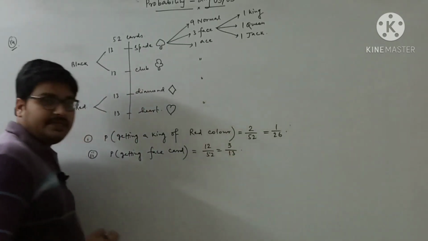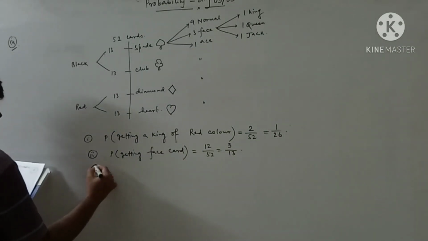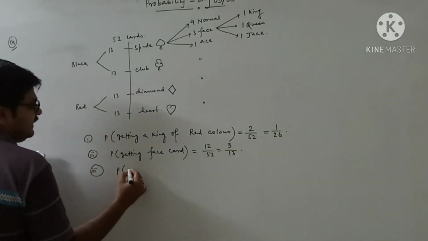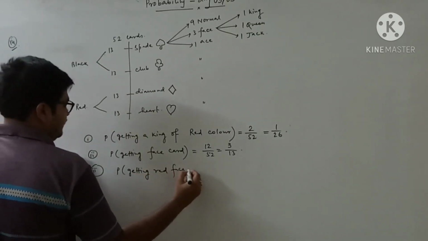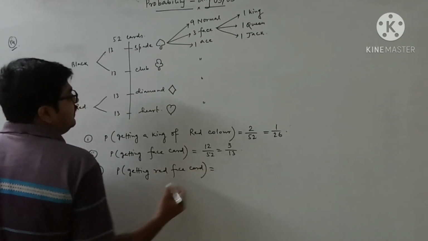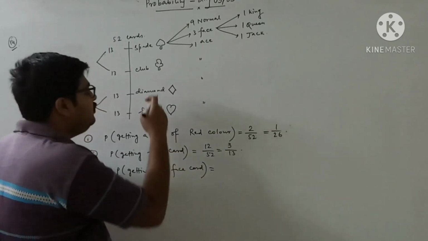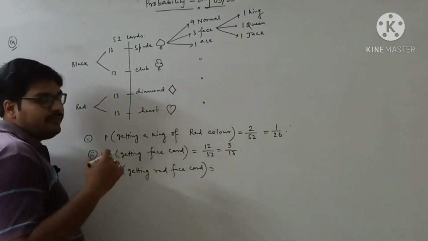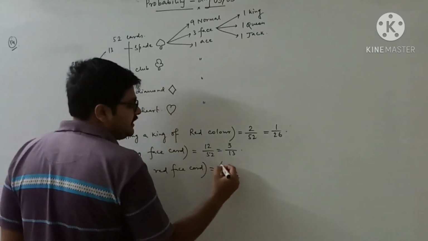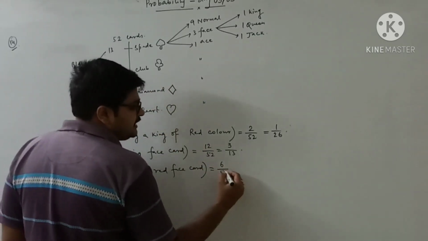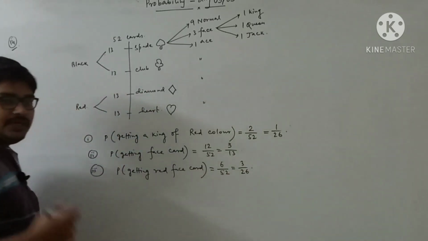So it will be 3 by 13. There is the third question: to find the probability of getting a red face card. We know each type of card contains 3 face cards, and there are 2 types of red colored card, diamond and heart. So here 3, here 3. Total 6 face cards are there which are red in color. So it will be 6 by 52. So that's why it will be 3 by 26, cancelling by 2.